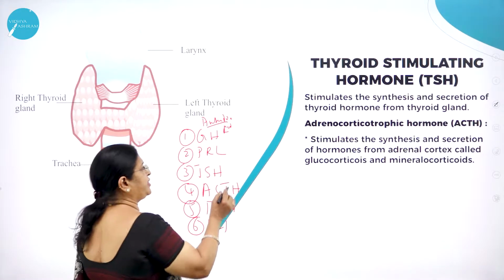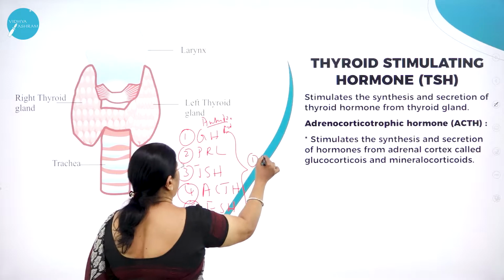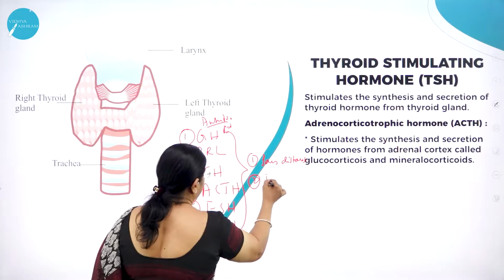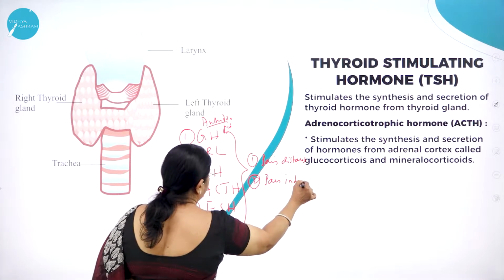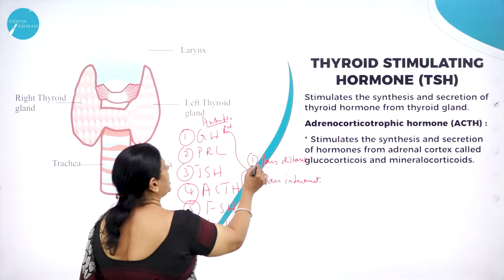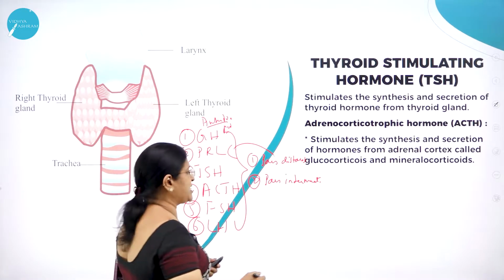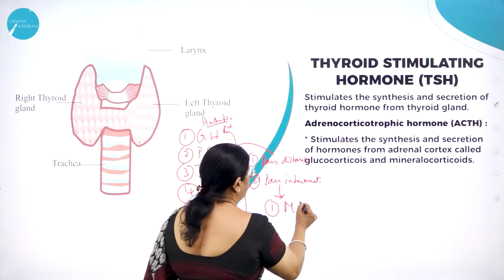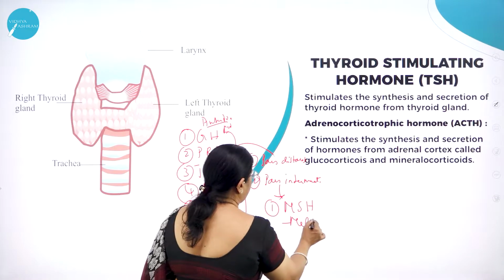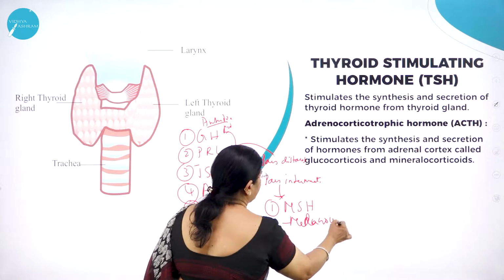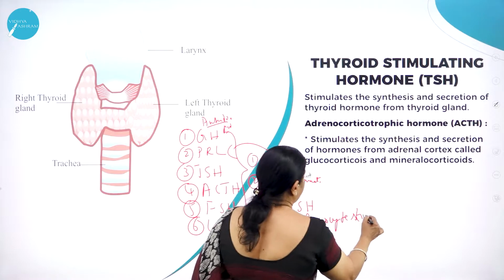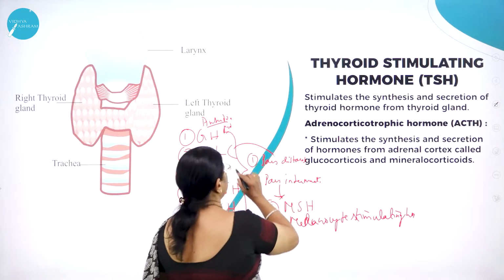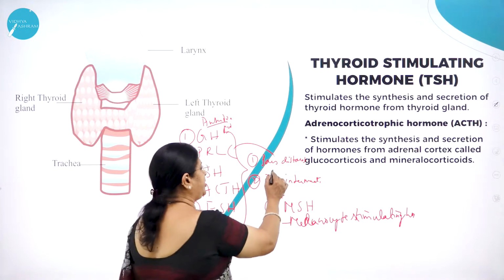And the anterior pituitary is divided into two parts: one is called pars distalis and the other pars intermedia. These are all the hormones produced by pars distalis, and pars intermedia produces only one hormone called MSH, that is melanocyte stimulating hormone. Right. So the anterior pituitary is again divided into two parts.